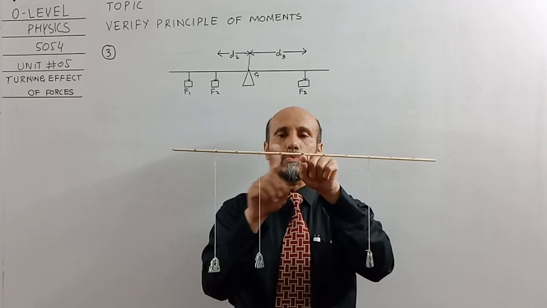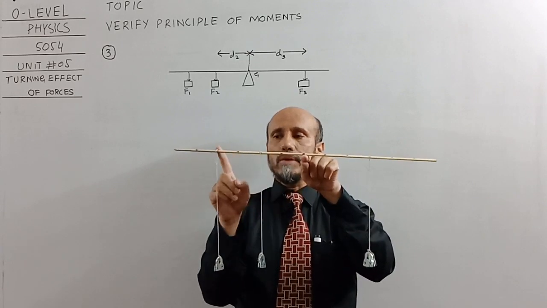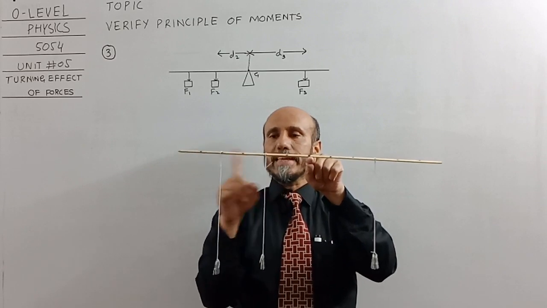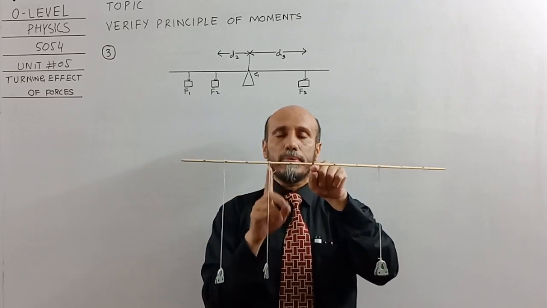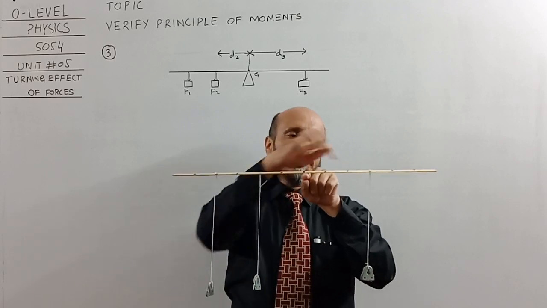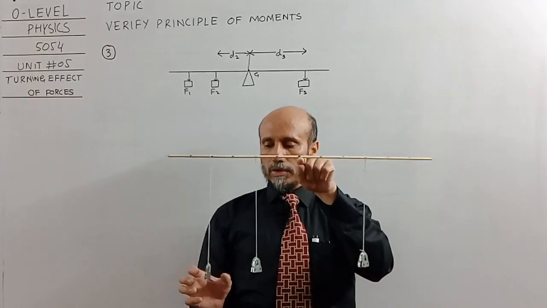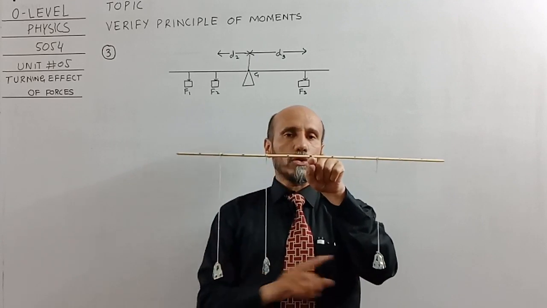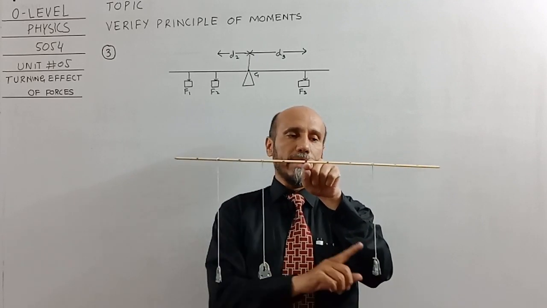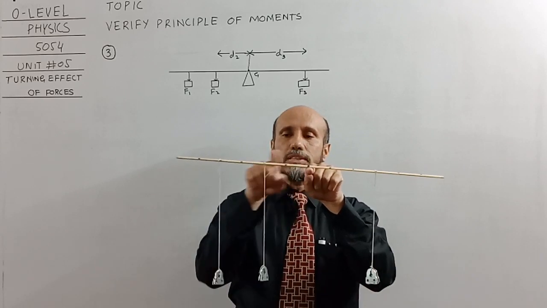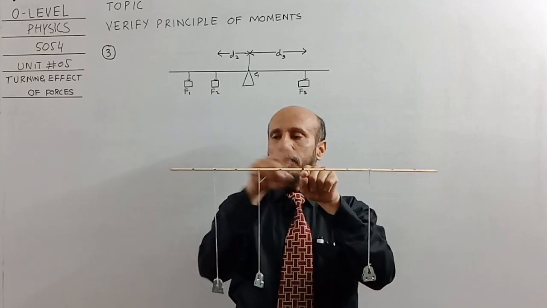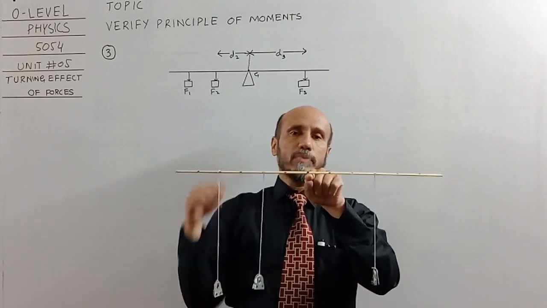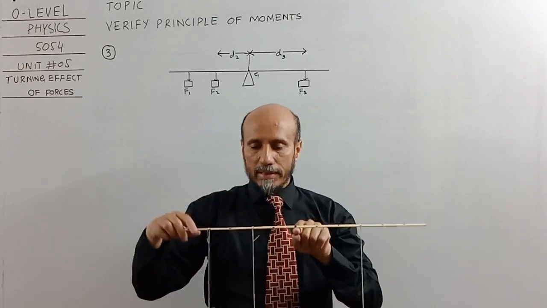So this will be D1, this will be from pivot to this point, this will be D2. This can never ever be D2 because distance will always be calculated from the pivot, and this will be D3. So W1, W2, W3. Force 1, force 2, force 3, 2 Newton and 4 Newton. This distance will be D1, and from pivot to the hanging point this distance will be D2, and this distance will be D3. Now I will apply the values over here.